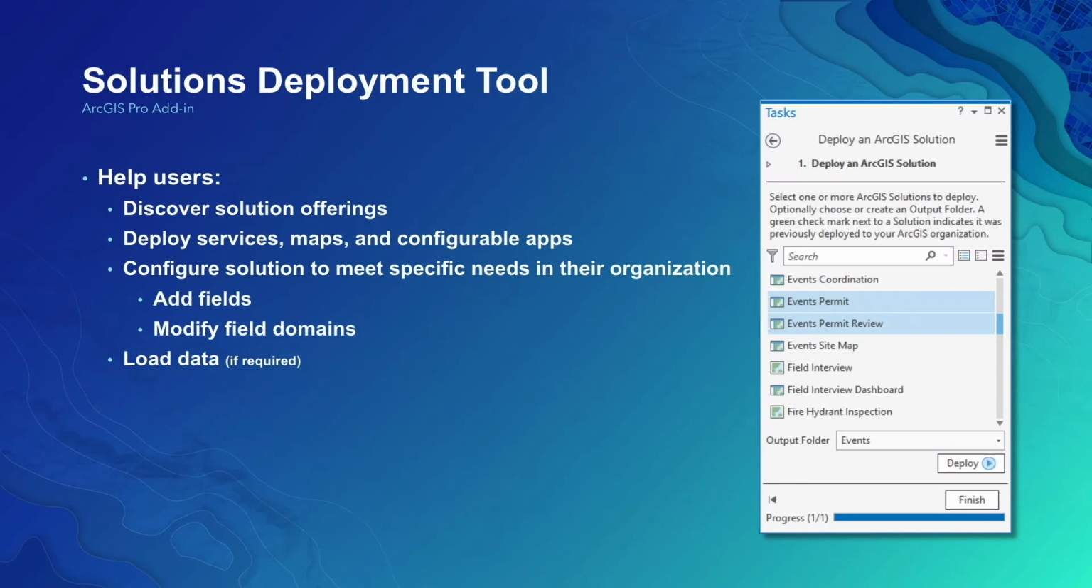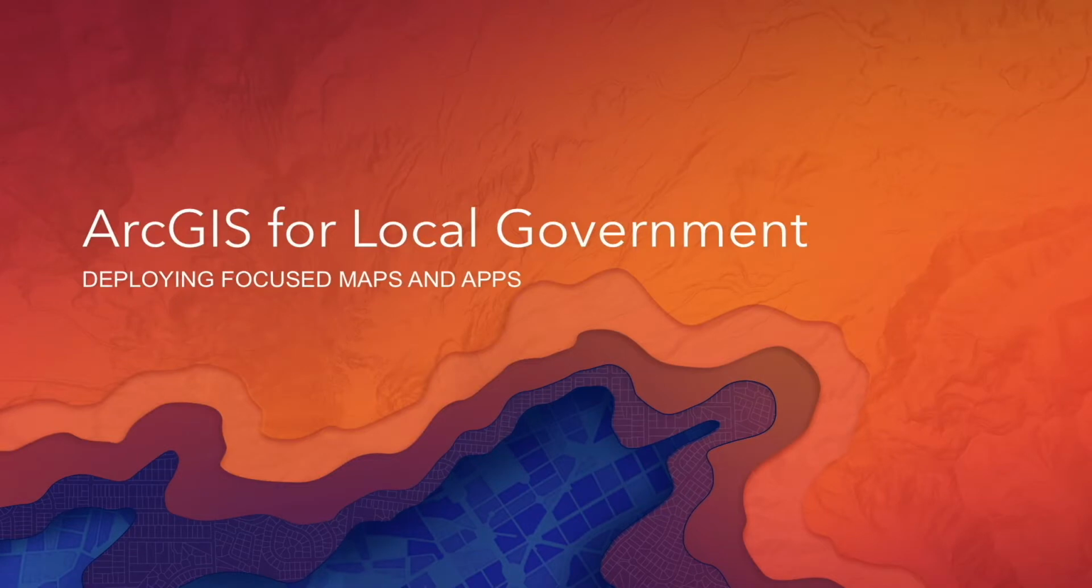To quickly talk about our solutions deployment tool before I jump into a demo, this really helps you discover new offerings. If there are existing offerings you might have already deployed, this will help you discover new ones. It'll also tell you which ones you've already deployed. You can modify these solutions, so they don't just come out of the box and you have to use them the way they are. We allow you to configure those solutions specifically for the work that you do. And then load data. There's a tool to help you load your content directly into that solution once it's deployed, and that's all included with this one ArcGIS Pro add-in. So instead of going through slides, we'll jump out to a demo real quick.